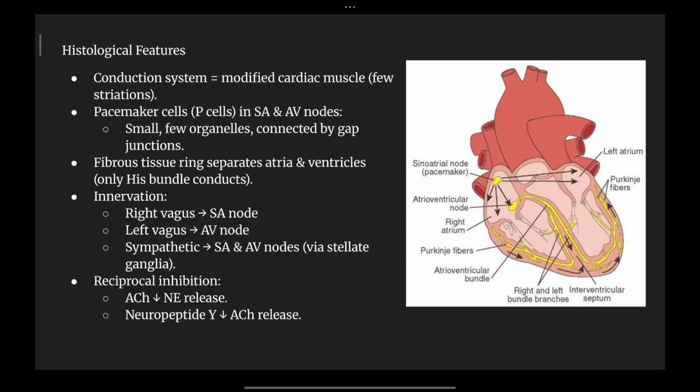So these innervations are going to transmit the pacemaking procedure. In reciprocal inhibition, acetylcholine or norepinephrine are released. So these act as the action potentials, the ones that are going to cause the contraction and relaxation. Now neuropeptide Y is less when acetylcholine release is observed.